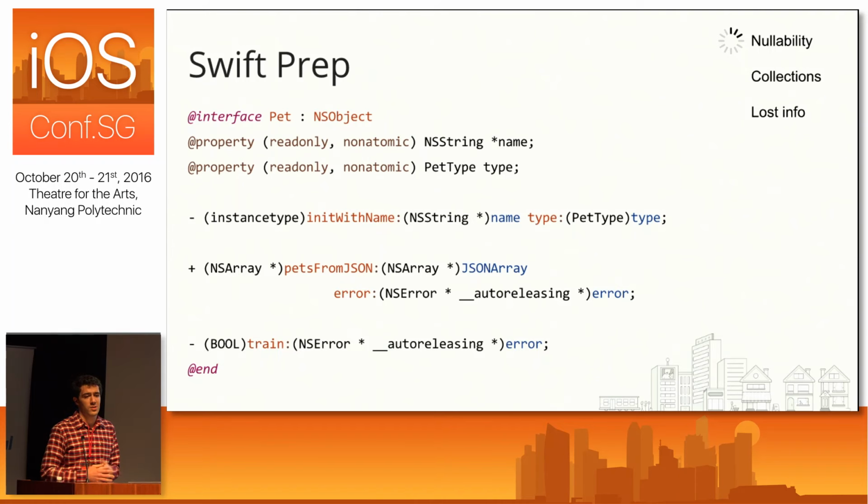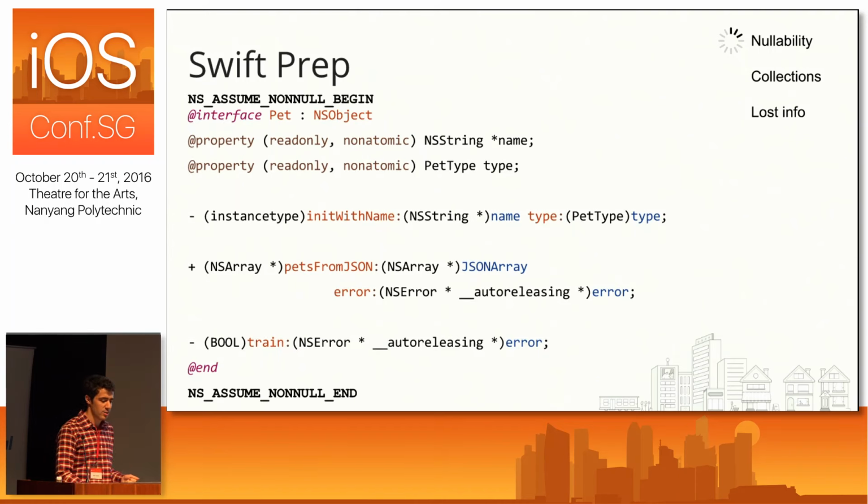And the first thing I always do when tackling nullability in an Objective-C header is I go ahead and add these two markers: NS_ASSUME_NONNULL_BEGIN and NS_ASSUME_NONNULL_END. And all that means is that it's going to assume that everything between those markers is non-null. And this makes our job a lot easier because now all you have to do is go through and mark everything that might be null.